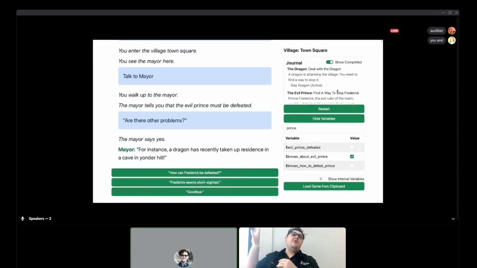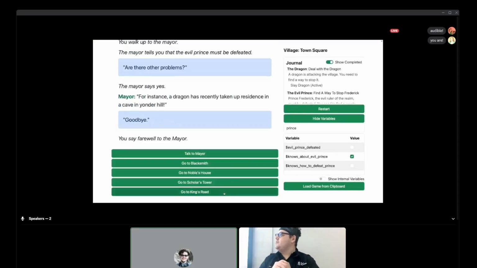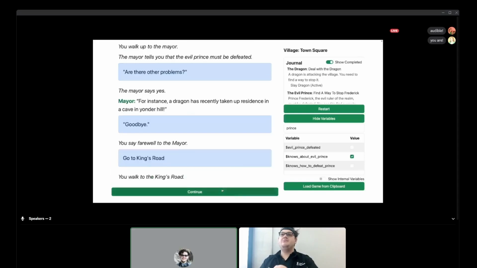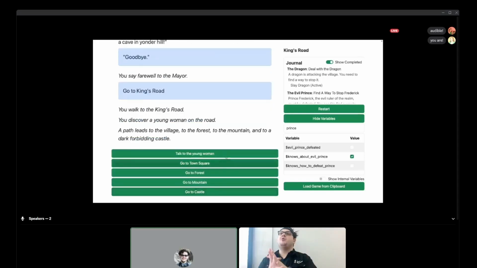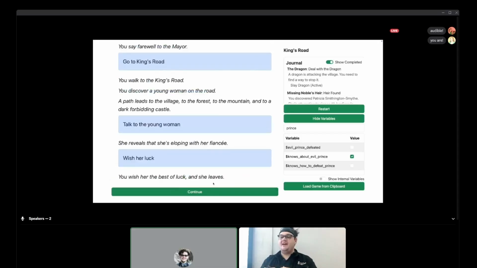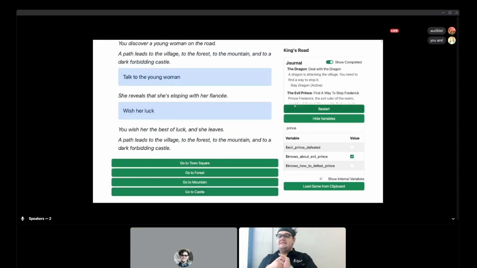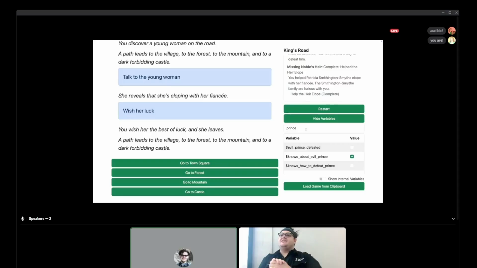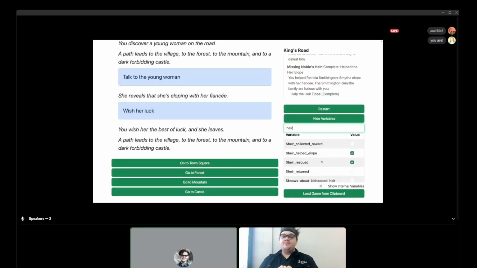The quest display updates as we go, and the variables down here update as we go, kind of showing what kind of information this game is tracking. The specifics of this are not super important, just the gist of it is important. So as long as you're happy with the fact that there's an evil prince, dragon, and some quests to do, that's really all you need to take away from this. So hopefully that kind of makes sense on multiple levels.